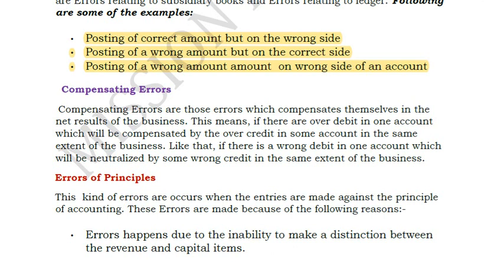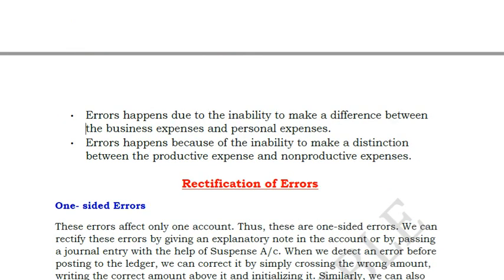now we will move to this concept again. So this error of principle happens when you follow the wrong accounting methodology. There can be many types of errors of principle. I've just told you one, between capital and revenue, at the same time between business expenses and personal expenses. Actually, personal expenses should not be posted to your company's accounts. Sometimes the owner gives the personal expense and asks the accountant to post it. This should not be done. So if he posts it, then it is wrong because it is not a company's valid expense, isn't it? An owner's personal expense should not be posted in company's books of accounts. So this is also against the principle of accounting.